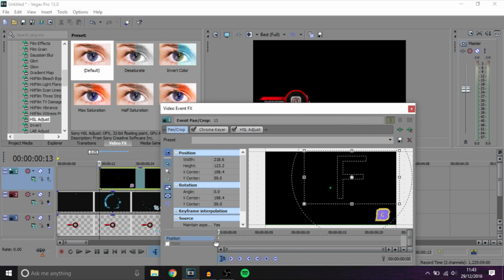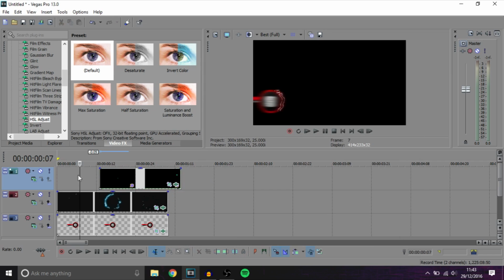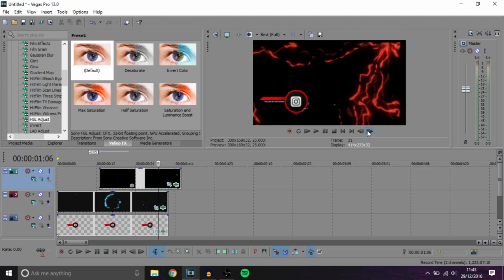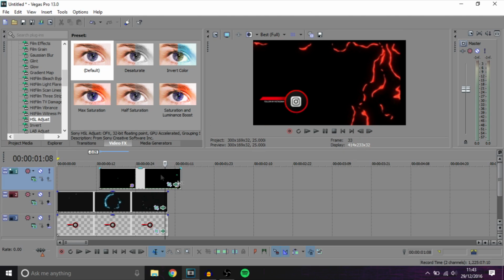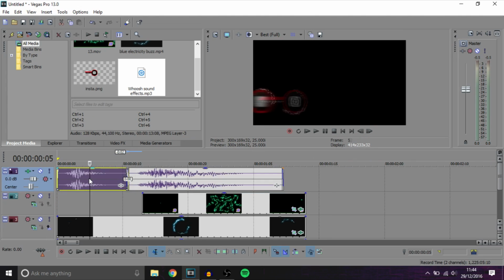So as soon as it comes in, that's where you want it to explode. So it should look something like this. It comes in, blurs with the electric ring, and then explodes. And you can add sound effects to this, guys, so you guys can do that. So yeah, pretty nice, I like it.